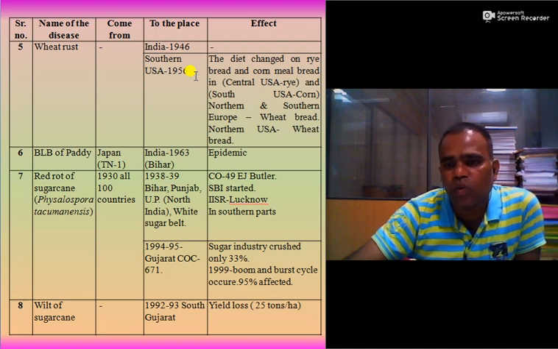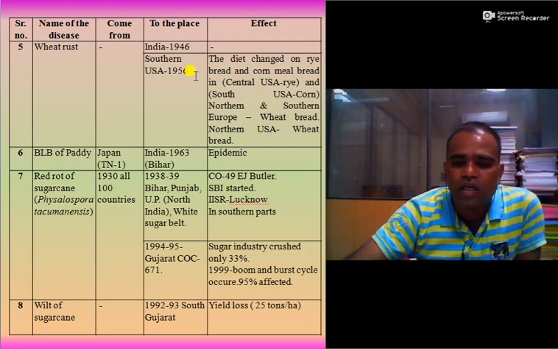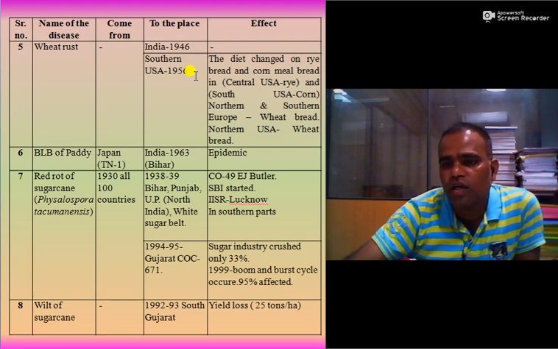That is, the popular variety totally collapsed because of wide plantation of this COC 671 and heavy incidence of red rot of sugarcane. The boom and bust cycle of varieties occurs. Then wilt of sugarcane in 1992-93: in South Gujarat, the disease occurred and yield loss occurred. It gives a yield loss of 25 tons per hectare.